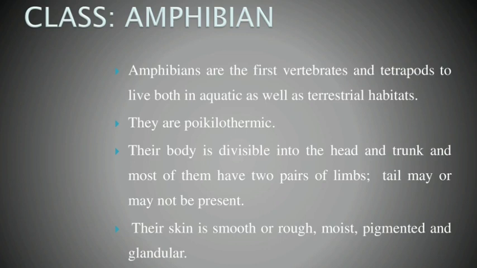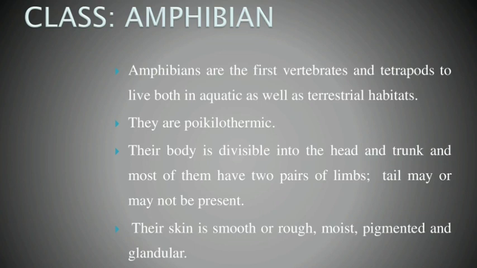Okay, so amphibians are poikilothermic animals. Poikilothermic means they can change their temperature based on the conditions. Already we said that they live in both aquatic and terrestrial habitats, so based on these living conditions, they can change their body temperature. That is called poikilothermic. Mammals are homeothermic. Why? We have a separate, stable temperature. If the temperature increases, that is called reduced immune power, or it is fever.